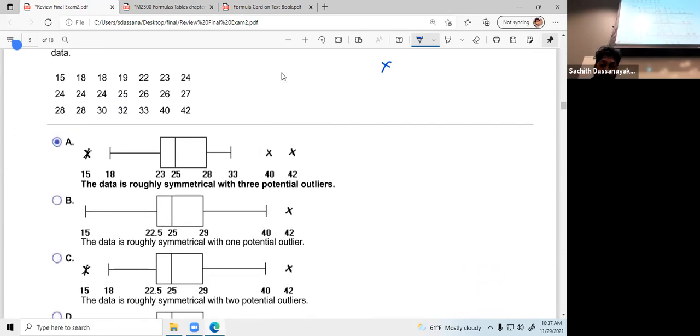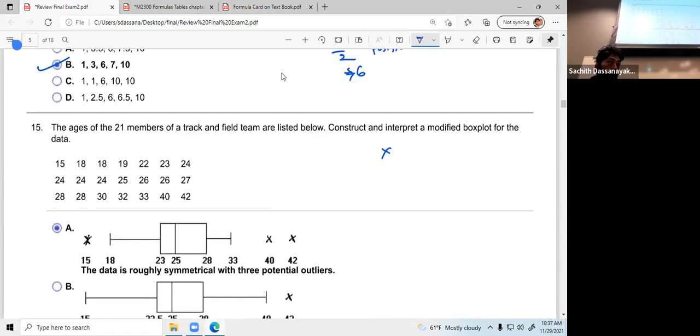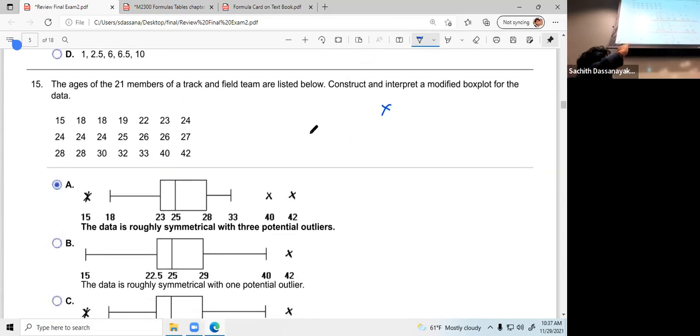If you have to draw this kind of box plot, first you have to find the minimum and maximum, theoretically. Then Q1, Q2, Q3. Find the outliers if you have any. If you have any outliers, then you have to change your minimum and maximum according to those outliers. Okay, clear? For example, if you consider these values in ascending order, your minimum is 15.